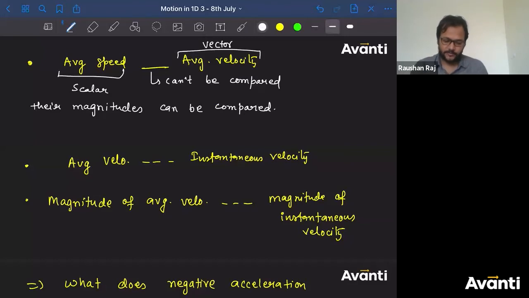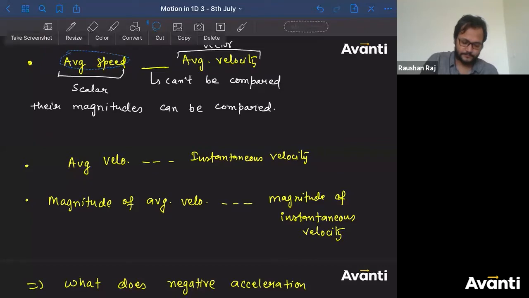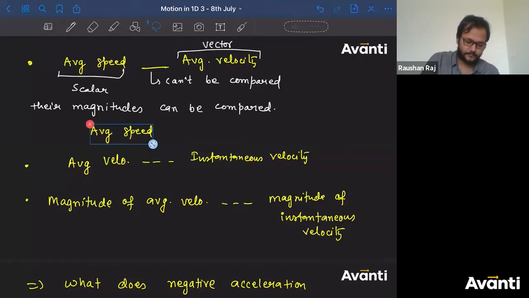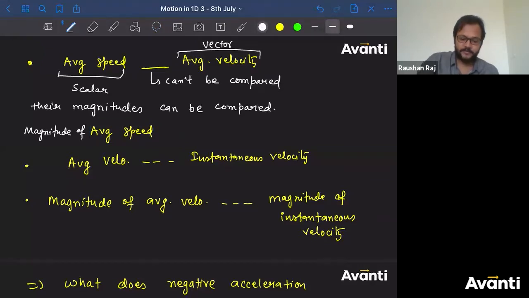So now tell me, what will be the relation between magnitude of average speed and magnitude of average velocity?